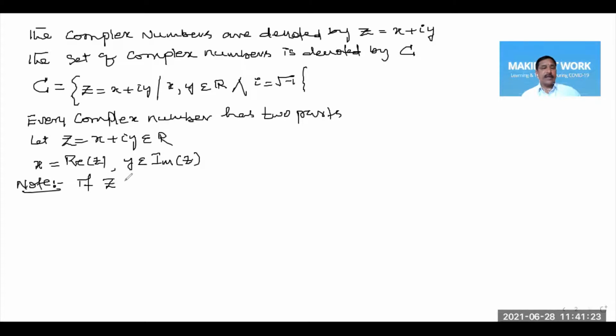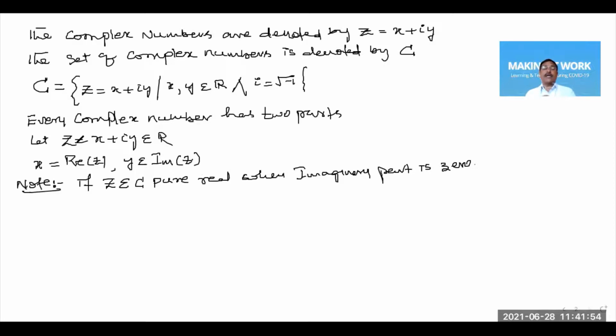A complex number Z is said to be pure real when the imaginary part is 0. That means if y is equal to 0, then the complex number Z contains only a real part. So that is called a pure real. A complex number without an imaginary part is called pure real.